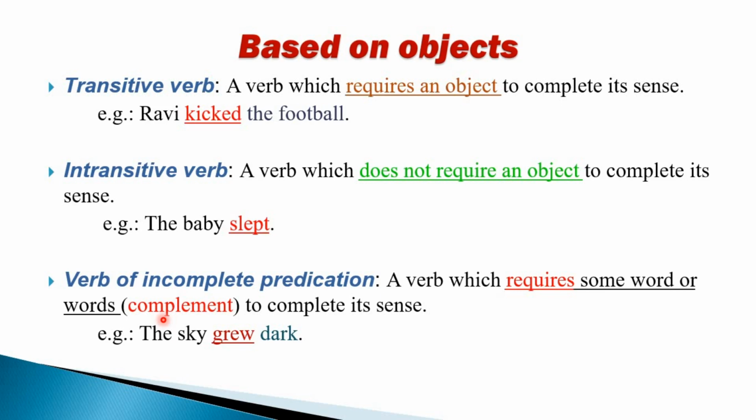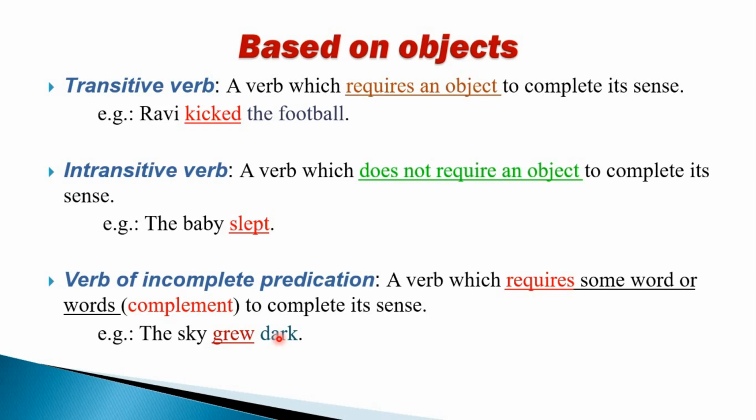So since we are studying grammar, here we are talking about the meaning of sentences. For example, the sky grew dark. Suppose I remove dark, I omit dark. The sentence reads, the sky grew. Now grew what? The meaning is not clear. The sky grew.